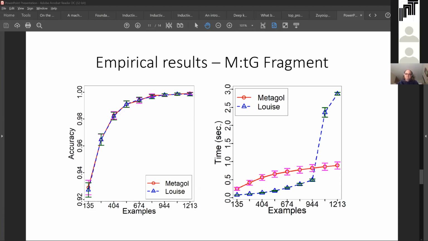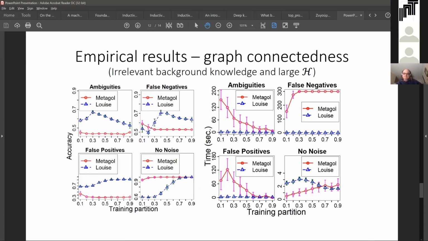Our third experiment compares the performance of LUIS and Metagol in a dataset with noise in the form of mislabeled examples. The target is a connectedness relation on a two-colored graph, which is an abstraction of more common family relation datasets. We generate data with mislabeled positive or negative examples, or both, or neither. In the slide, the false positives are mislabeled negative examples, false negatives are mislabeled positive examples, ambiguities are both together, and no noise is the obvious, no noise.